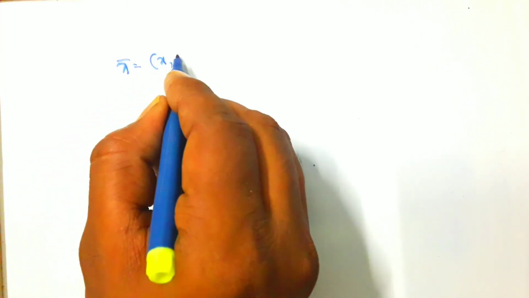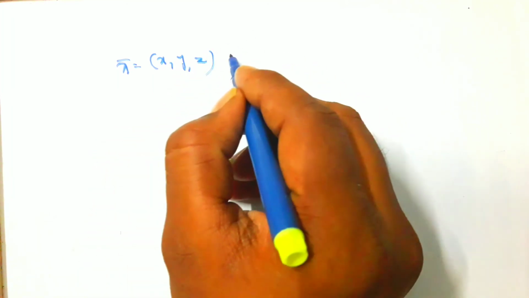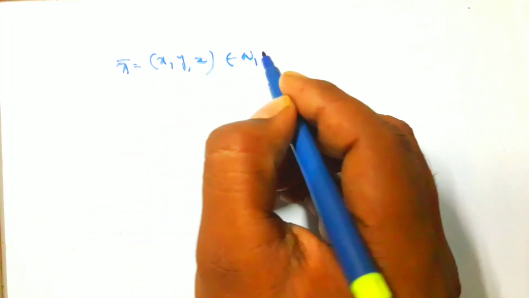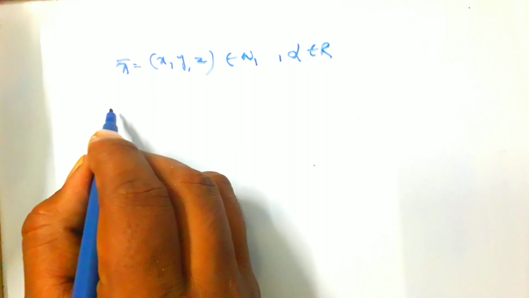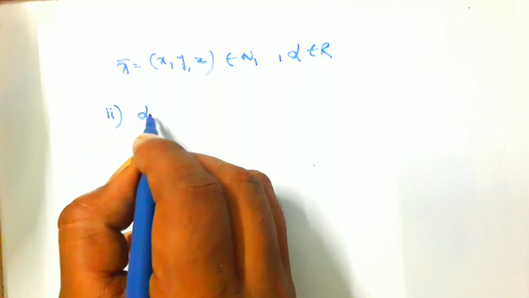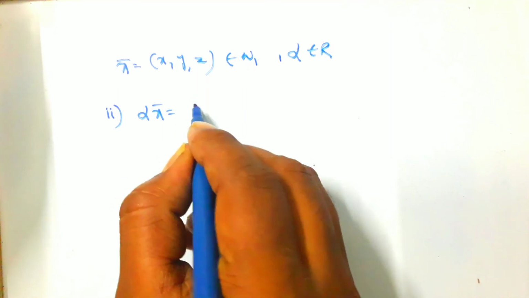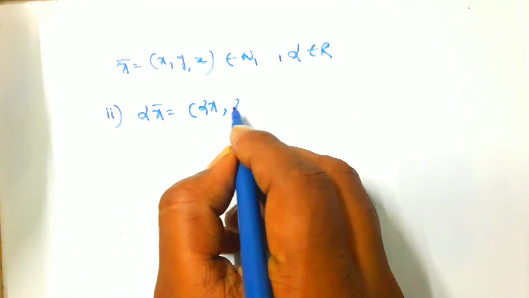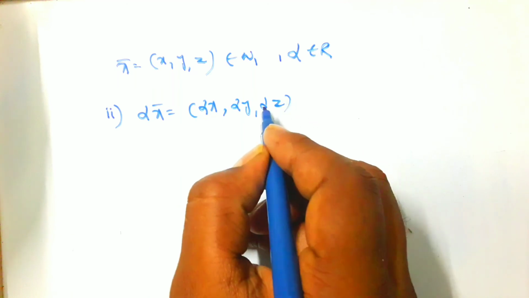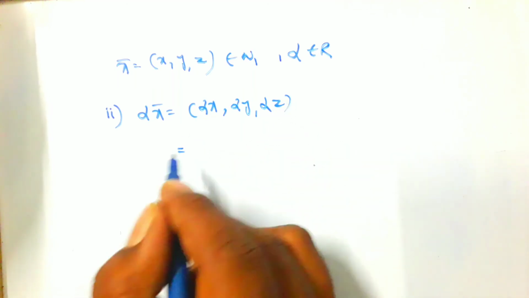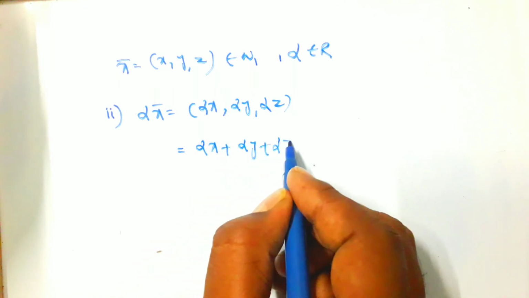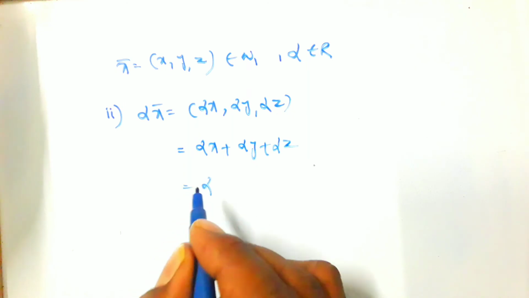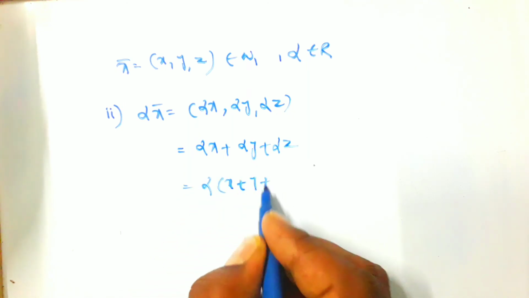Let us take x bar equals x, y, z, which belongs to W1, and alpha is a scalar. The second condition is scalar multiplication. Alpha into x bar equals what? Alpha x, alpha y, alpha z. If we add these values, what do we get? Alpha x plus alpha y plus alpha z. If I take alpha common, alpha times x plus y plus z.